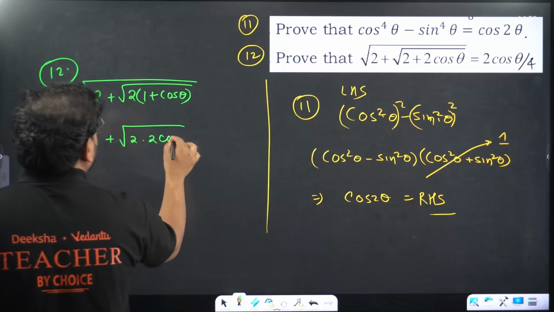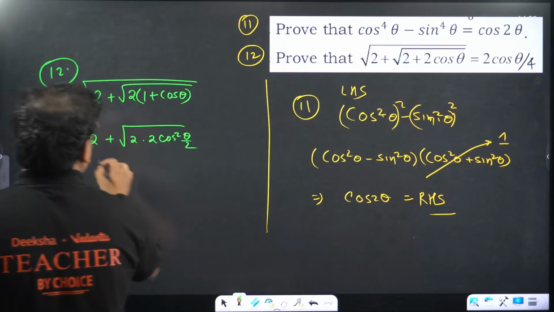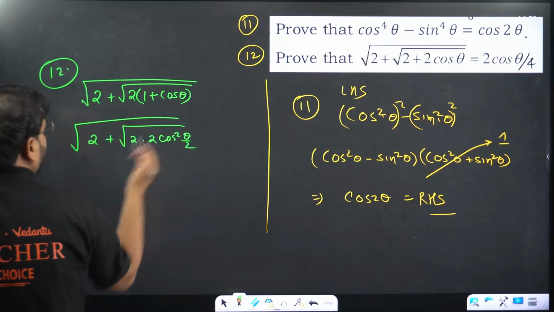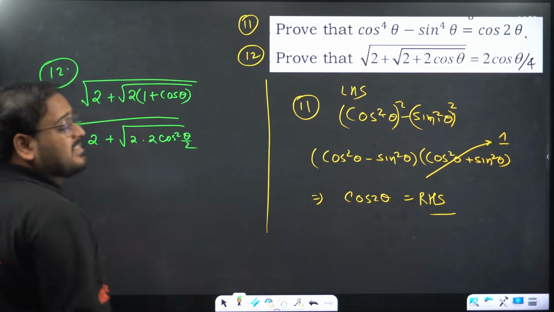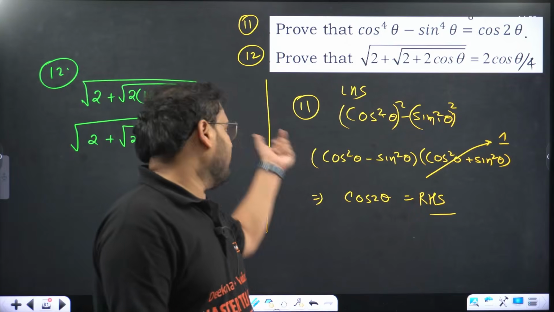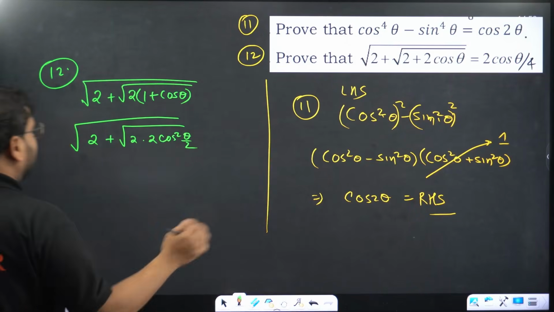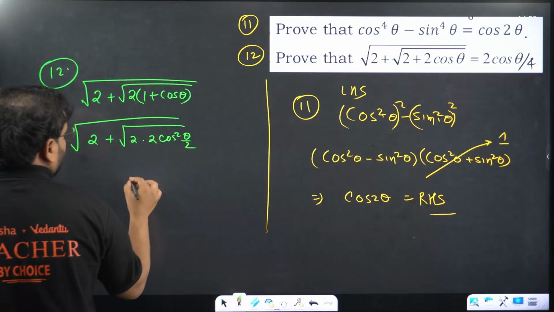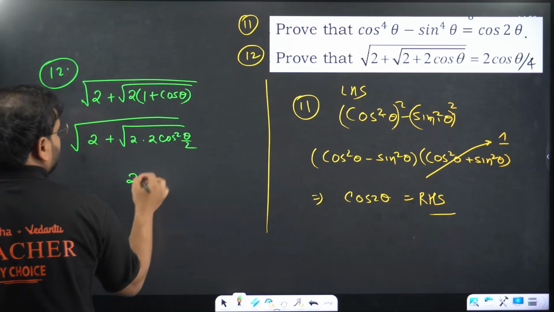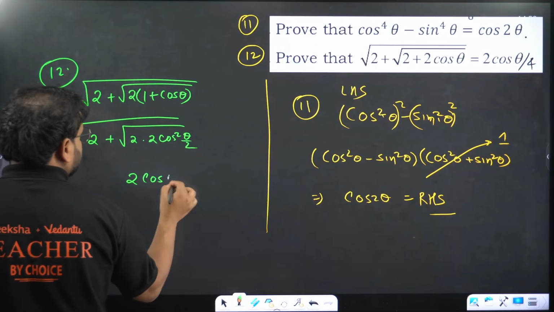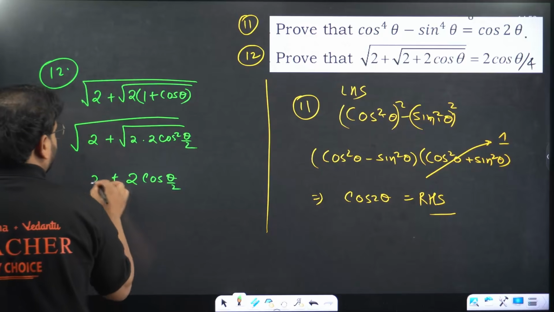2 cos square theta by, and we have another root over here. So you have to write the steps over here, guys. If possible, write the formula also on the right hand side. You'll not get any mark deducted. If you take the root, you get what? 2 is left because you have 2 square, so 2 is left. Cos theta by 2 plus 2 is there.